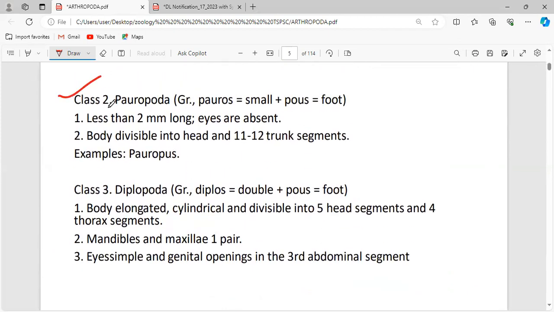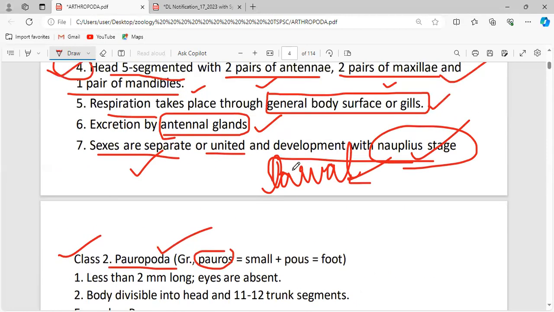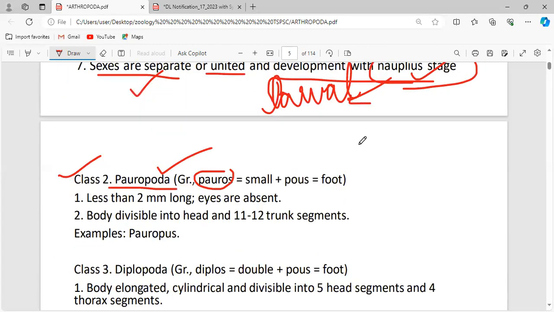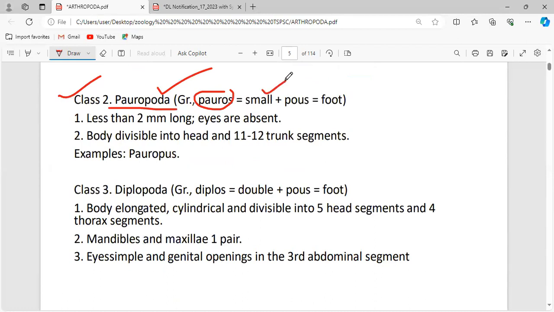Now, class 2, Pauropoda. The word pauros means after hatching. From the egg, it is going to undergo larval stages, and from the larva it becomes an adult. So the development is indirect here. Pauros means small, and pous means foot. The animals which have small feet are placed under this class, Pauropoda.